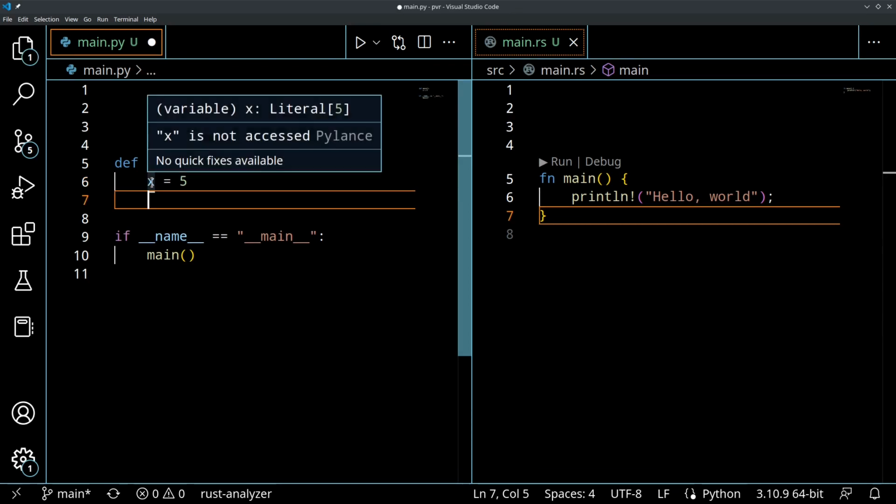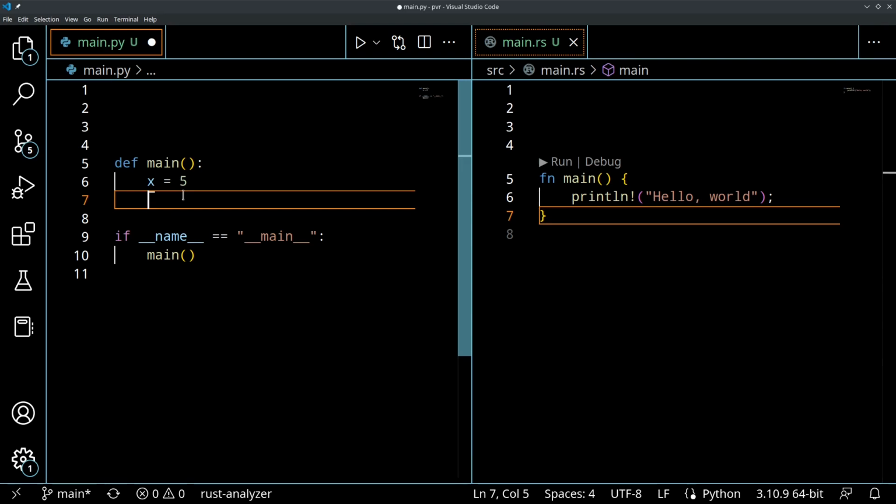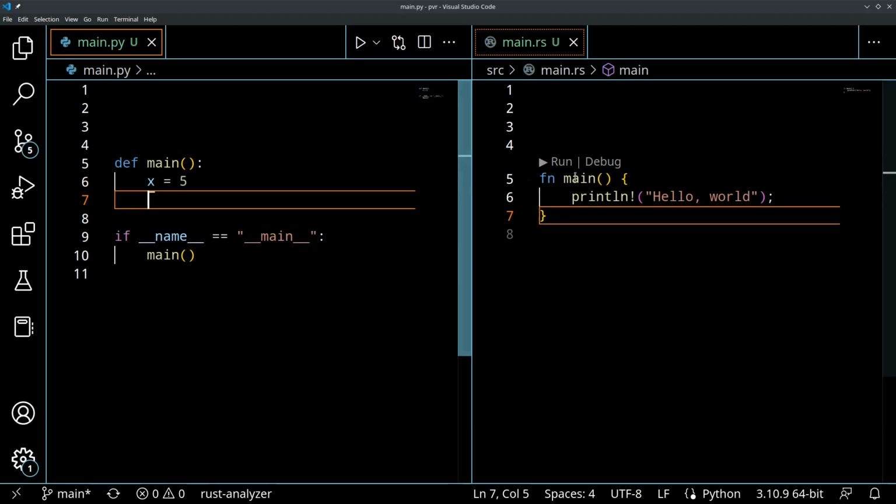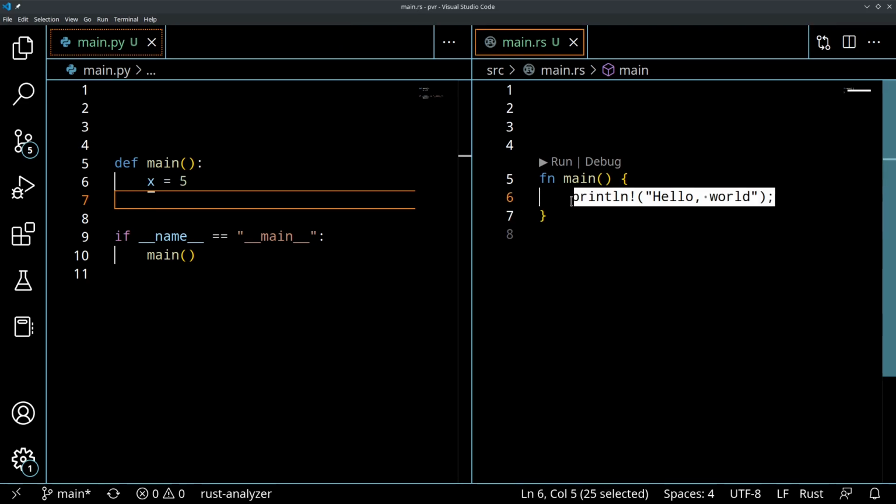What's happening here though is there's a lot of abstraction happening. We don't really know exactly the data type that x is because we could also say x plus equals 1.1. So, is it an integer here? Is it a float value here? It's hard to know what's going on exactly. It's very abstract in Python. So let's look at Rust. How does Rust handle this?